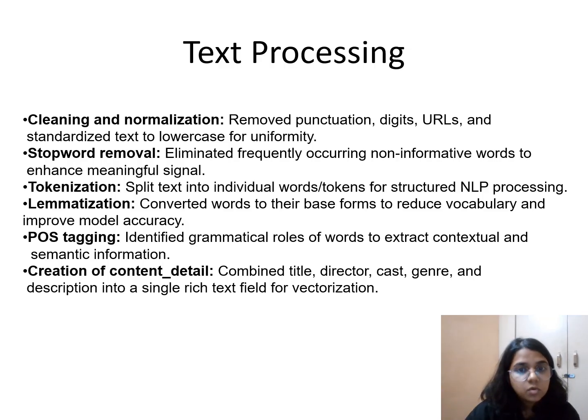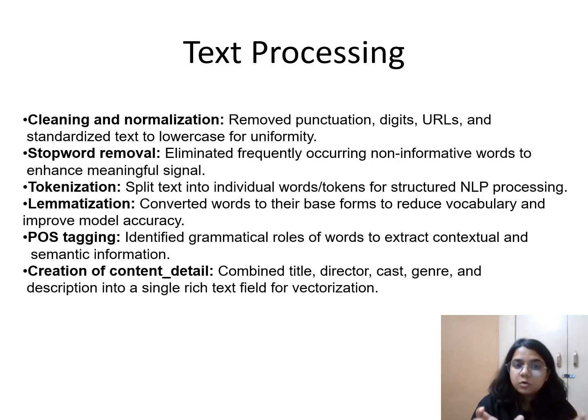I'm cleaning and normalizing the text, removing punctuation, digits, and URLs, and standardizing the text to lowercase for uniformity. I'm also doing stop word removal, eliminating frequently occurring words that carry little meaning.